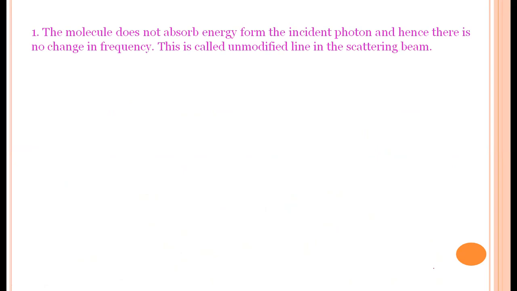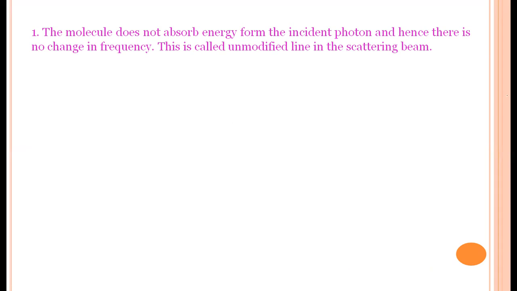Why is it happening? The first case is Rayleigh scattering, that is called unmodified scattering of incident light. Because when the photon is incident on the material inside the Raman tube, the energy is not absorbed from the molecule and also not given to the molecule.